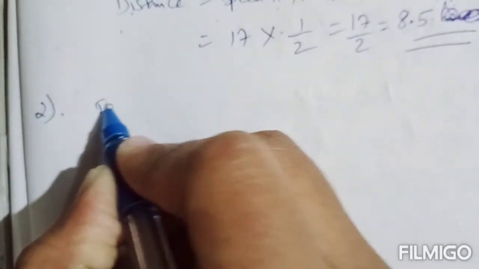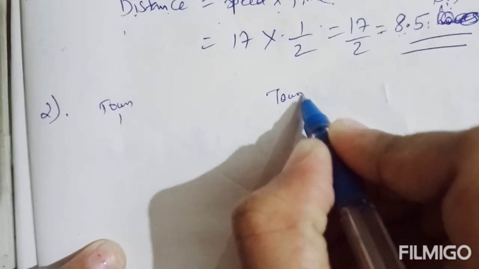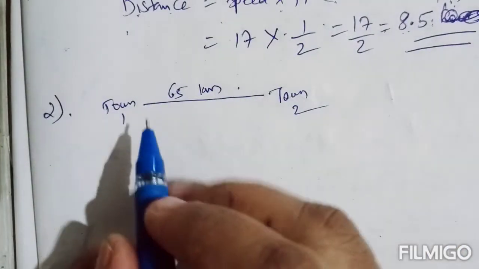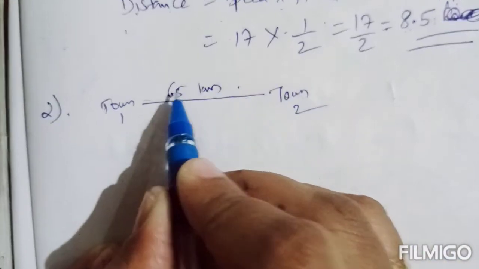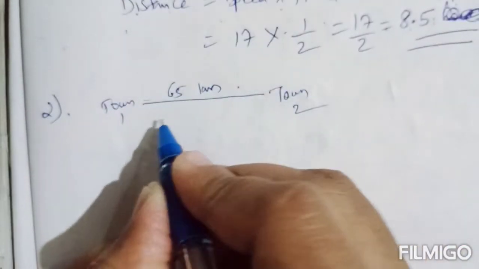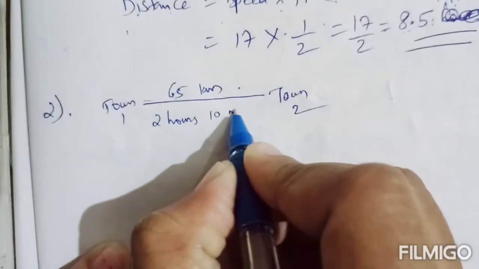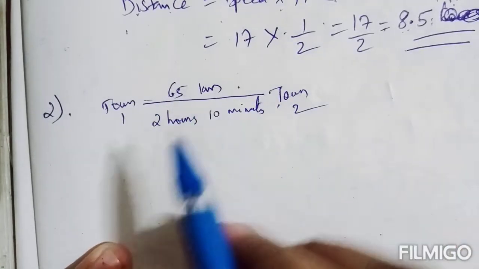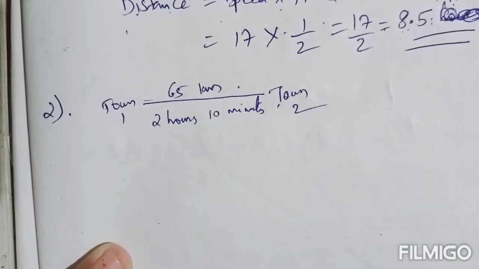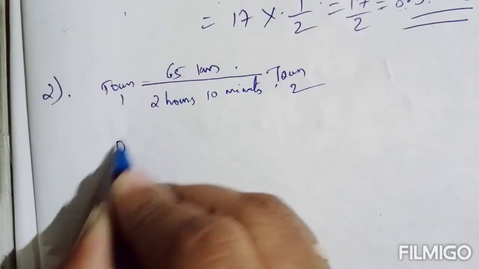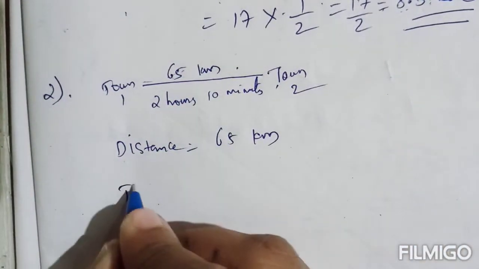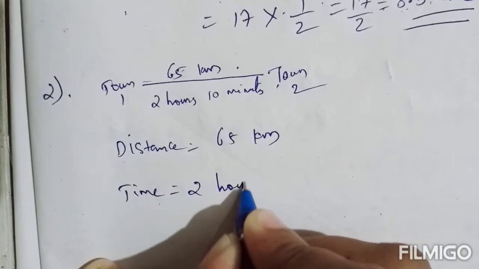So two towns are there. Let this be town 1 and town 2. Distance between these two towns, it is 65 kilometer. So a motorist traveled this distance, that is 65 kilometer, in 2 hours 10 minutes. You have to find his speed in meter per minute. So here, distance is given 65 kilometer and the time is given 2 hours 10 minutes.